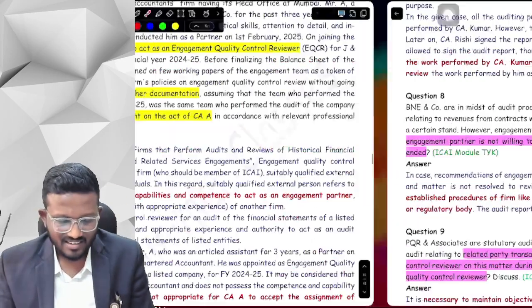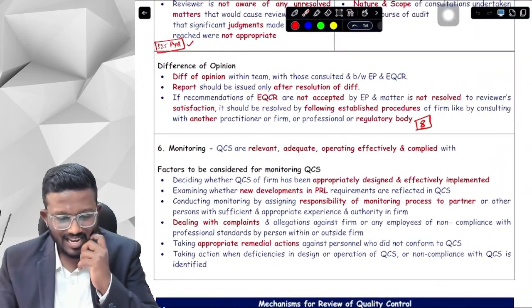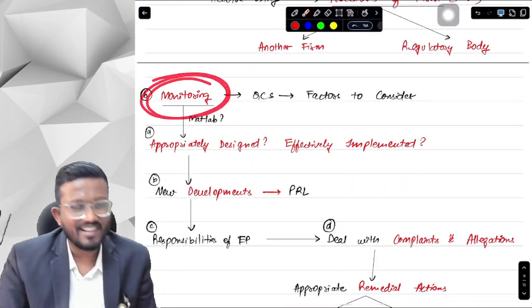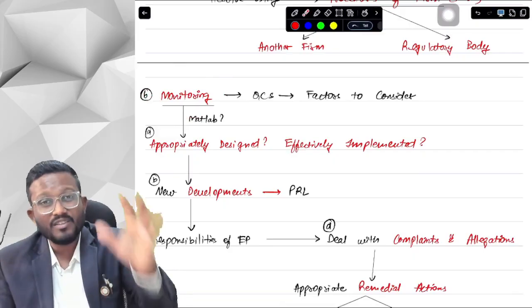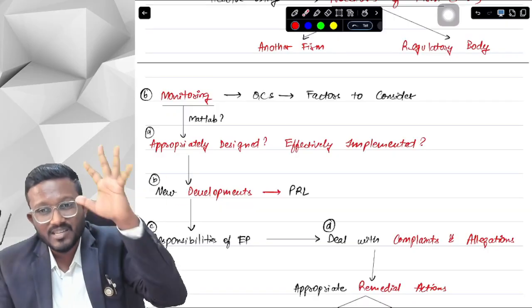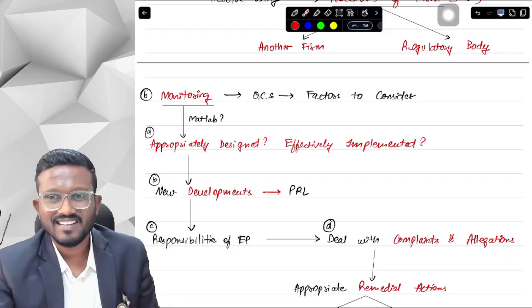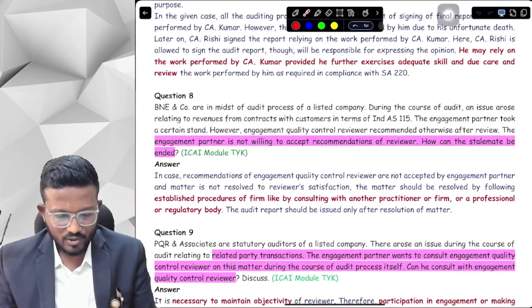Okay, yes sir. Okay, let's move on to the next topic. The last element of quality control system, that is monitoring. Just designing and implementing the quality control system is not enough. We need to monitor whether the quality control system is working as designed or not. So basically, first of all, what does monitoring actually mean?